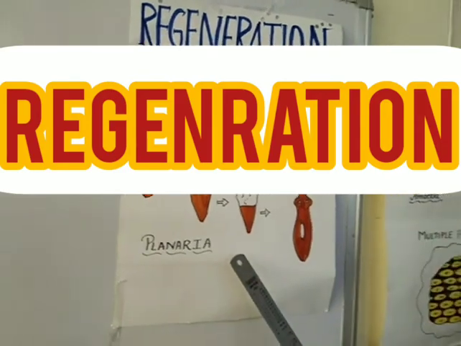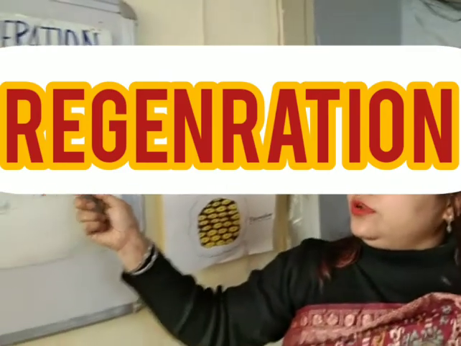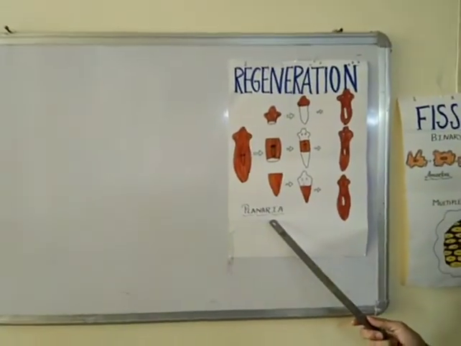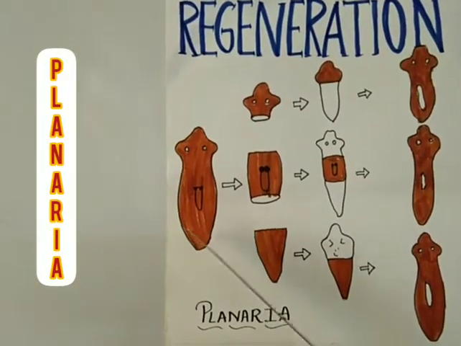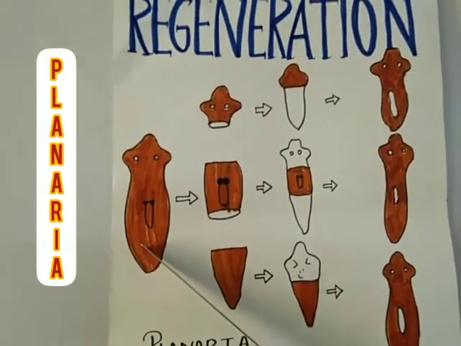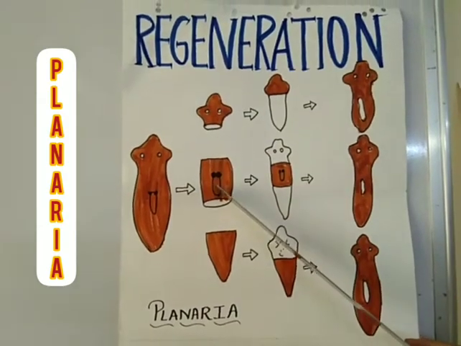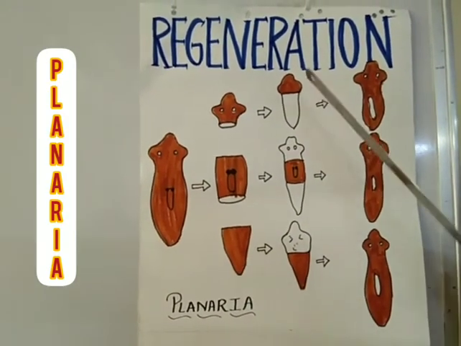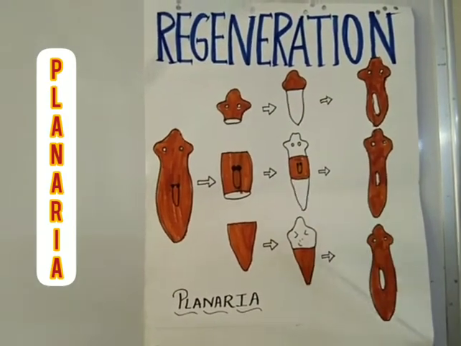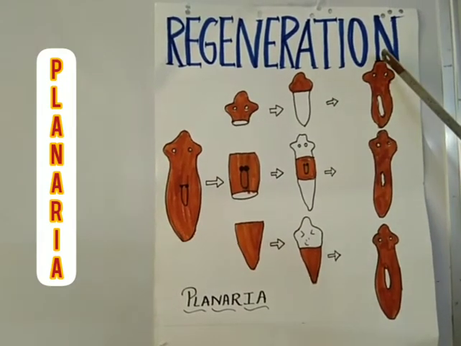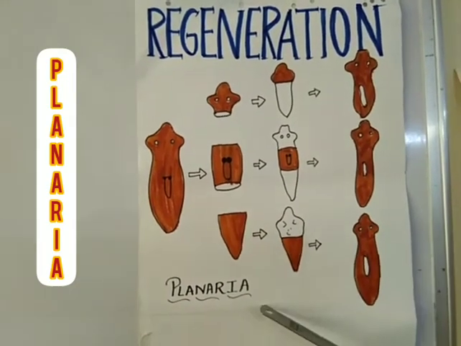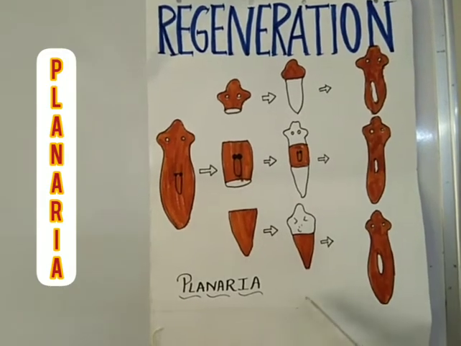The next type of asexual reproduction is regeneration, which takes place in planaria. Here, if an organism is somehow cut or broken into many pieces, then each piece grows into a complete organism. This can take place in planaria and hydra also.